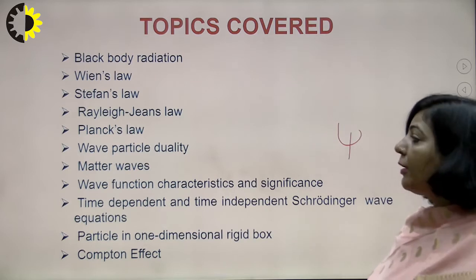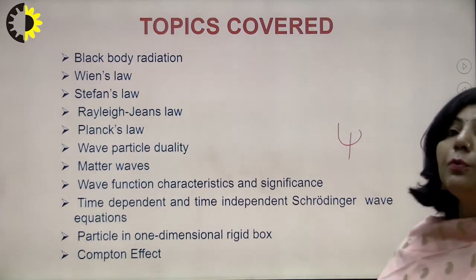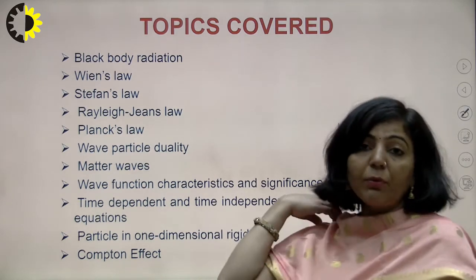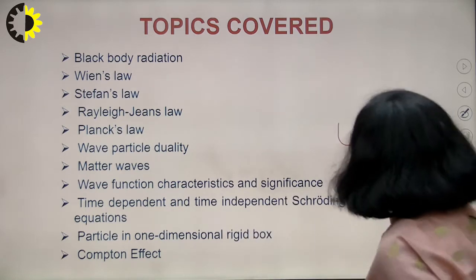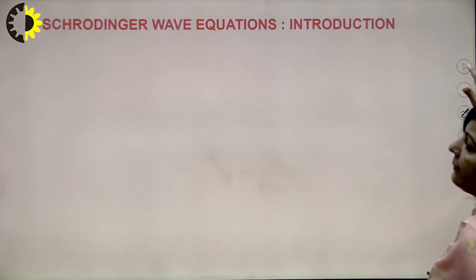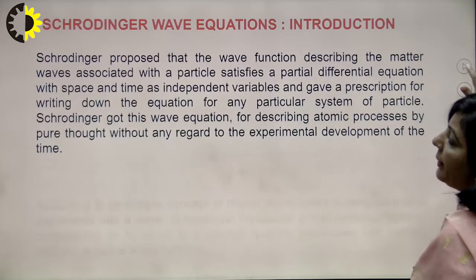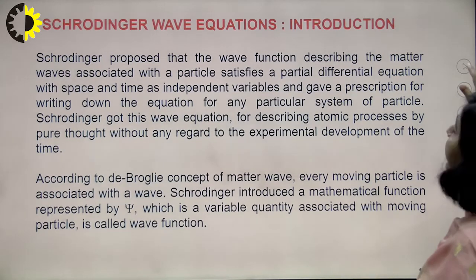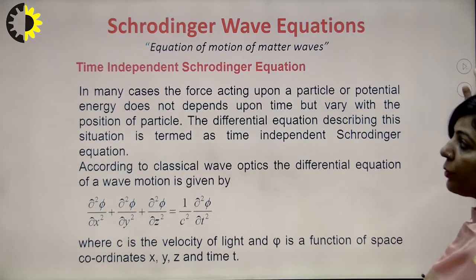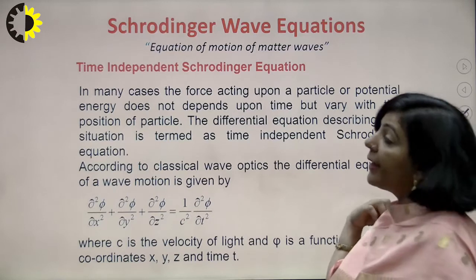Because of that difference, the Schrodinger equation is of two types. One is known as the time independent equation and the other is known as the time dependent equation. In my last lecture, I already derived the Schrodinger time independent equation. So this was the introduction of the Schrodinger equation which I have already covered.